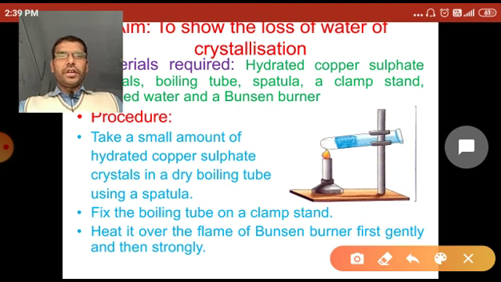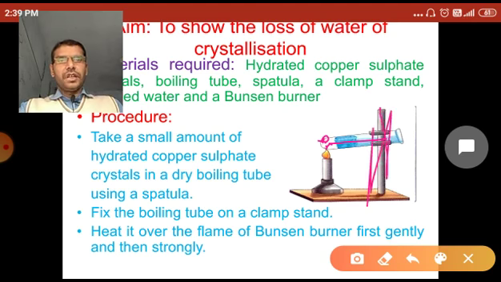So first take the hydrated copper sulfate crystal in a dry boiling tube using the spatula, and then fix the tube on a clamp stand and heat the tube with the Bunsen burner first gently and then strongly.